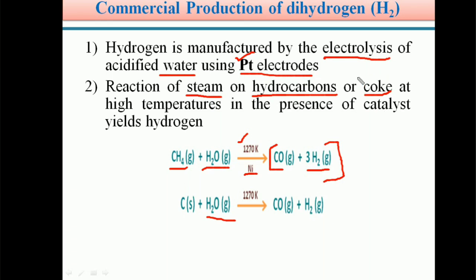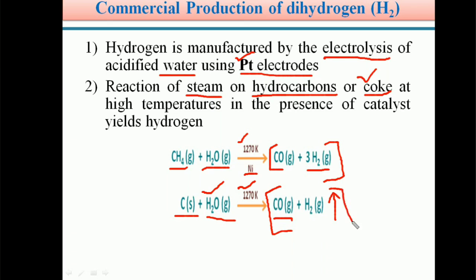Similarly, students, coke is a source of carbon. When you treat the coke with steam, H2O in gaseous state, at a temperature of 1270 Kelvin, again it liberates H2 gas. Along with H2, CO is also produced: CO gas plus H2 gas.